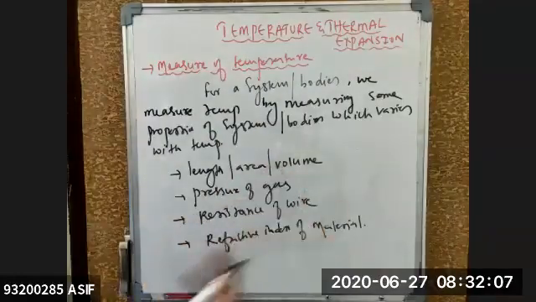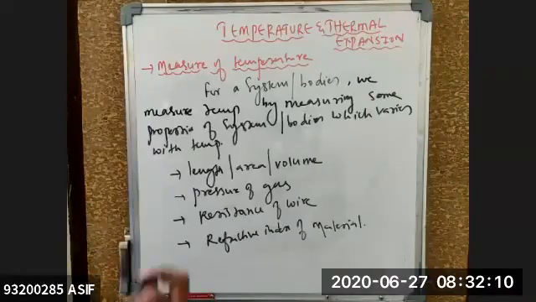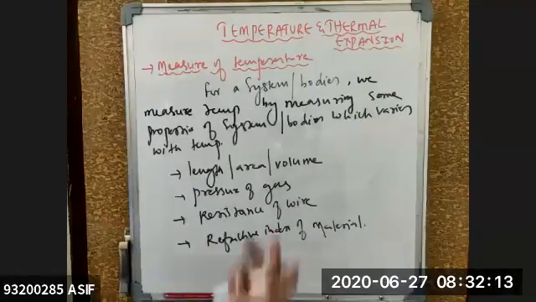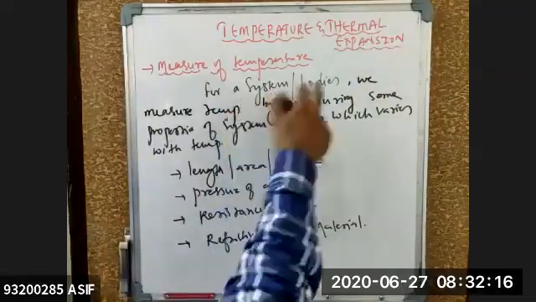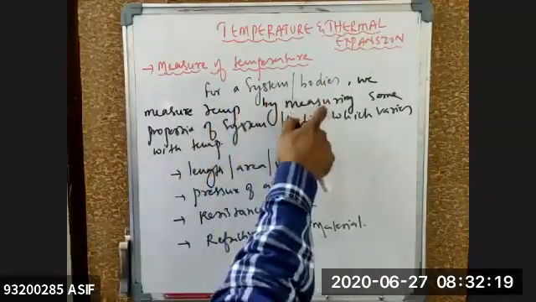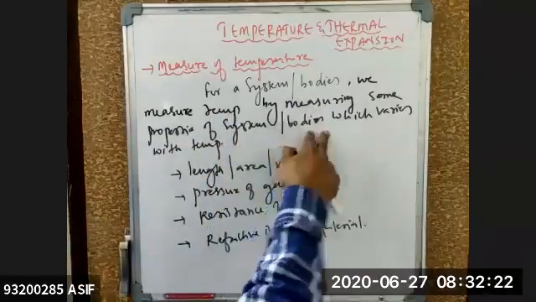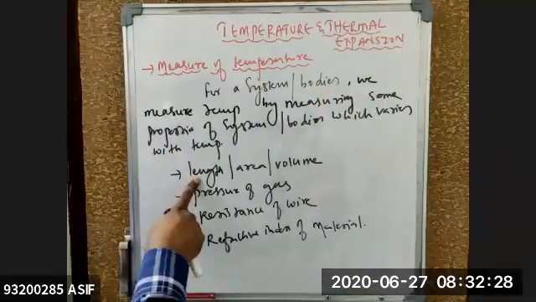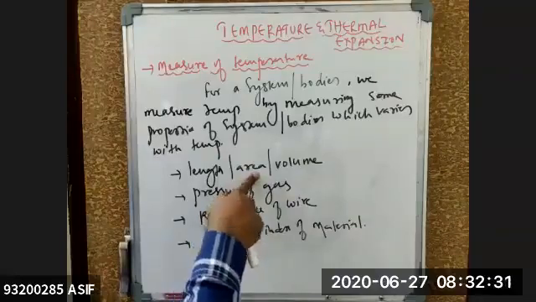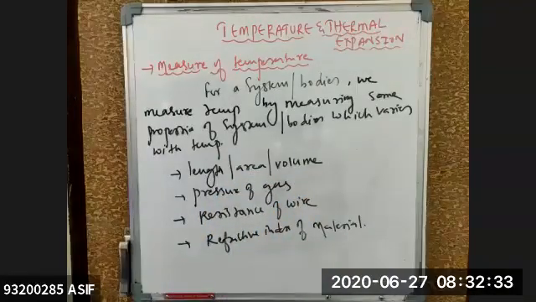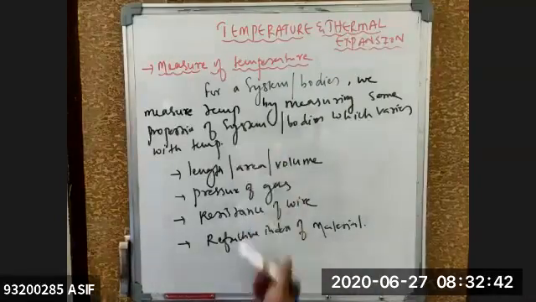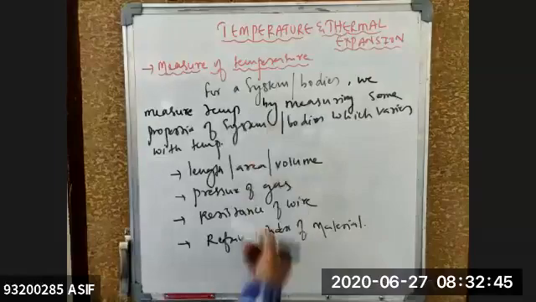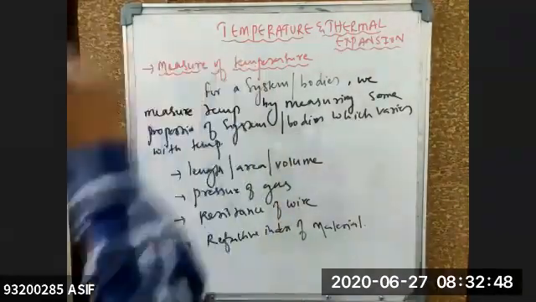That means to construct a thermometer, the scientists had an idea: how do I make a Celsius scale, how do I make an instrument by which I can measure the temperature? So they said that for any system or bodies, we measure the temperature by measuring some properties that vary with the temperature. That means they should change with respect to temperature. Length, area, and volume of the body will change with temperature. Pressure of a gas changes with temperature. Resistance of a wire changes with temperature. Refractive index of a metal also changes. These are some of the properties of the systems or bodies which we will use for measuring the temperature.